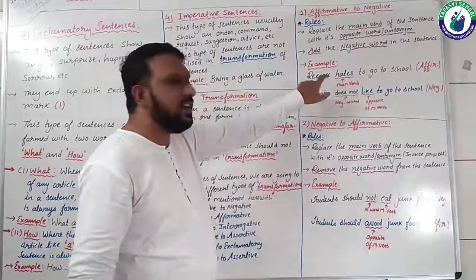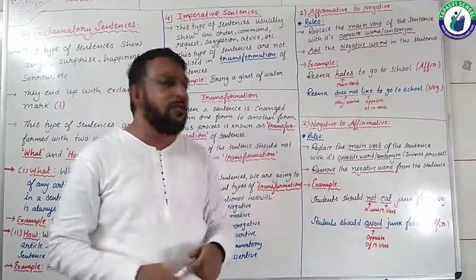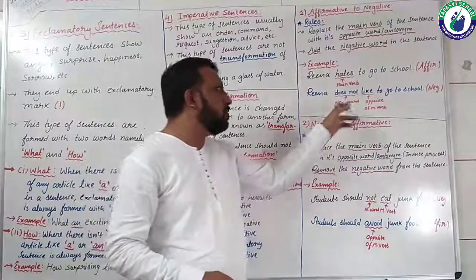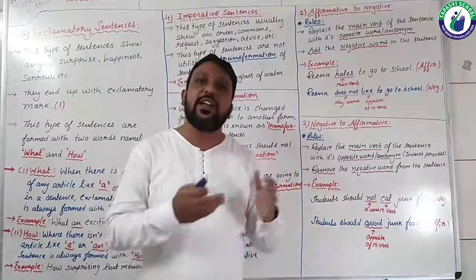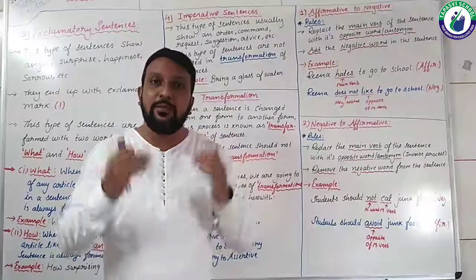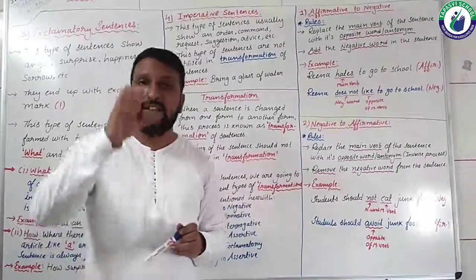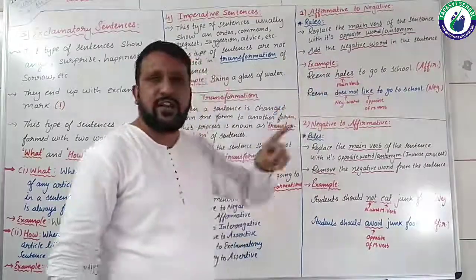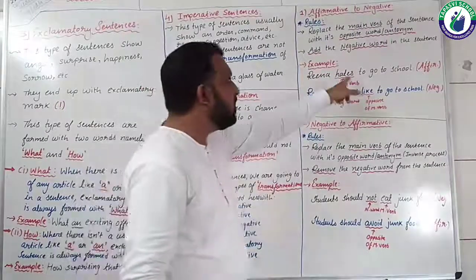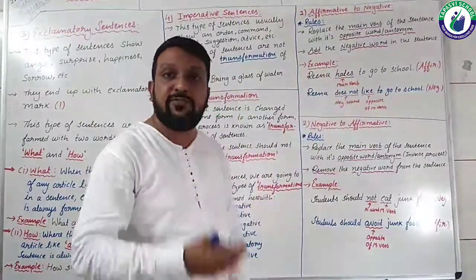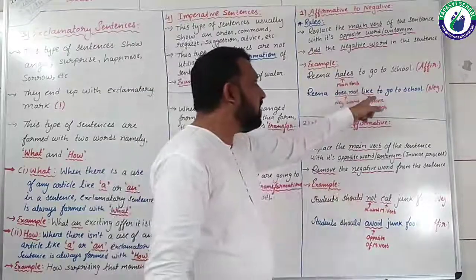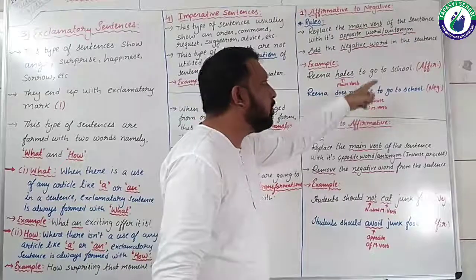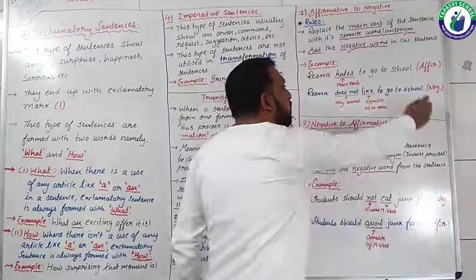The meaning of the sentence is retained over here because the meaning was that Reena ne school jawun nathi gamtu. And if you are talking about this particular negative sentence, so અહીંયા પર Reena ને સ્કૂલે જવું નથી ગમતું. The sense is the same, but the only difference is that in the original sentence there wasn't any use of a negative word. Hates was the main verb which we have replaced with its opposite, like, and we have added does not before like. So Reena does not like to go to school. That is your negative sentence.